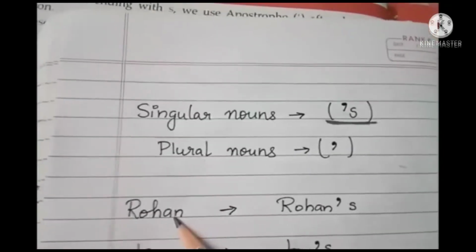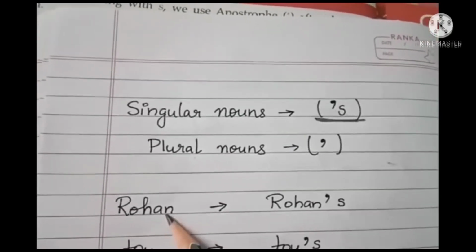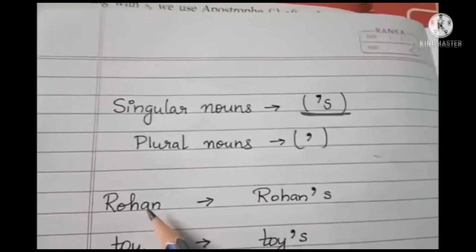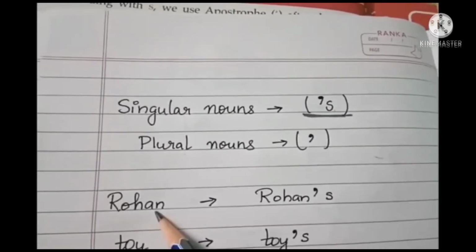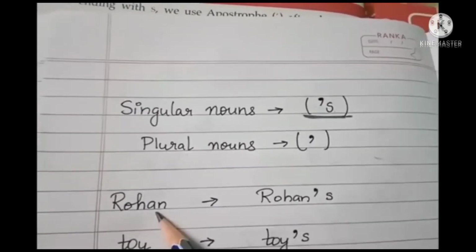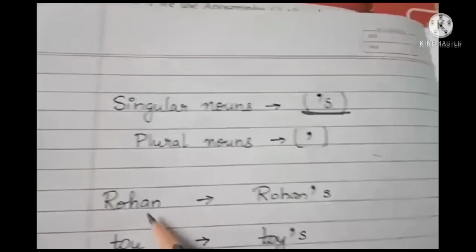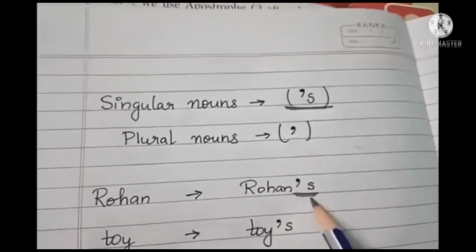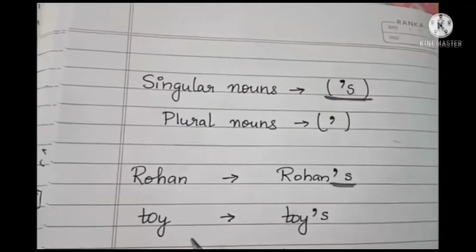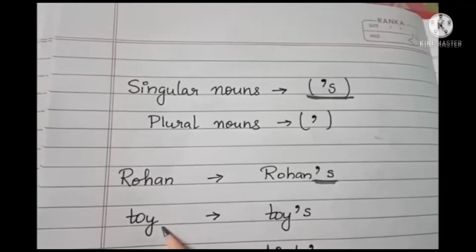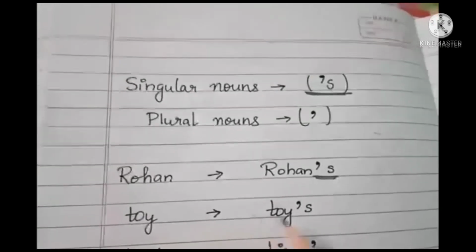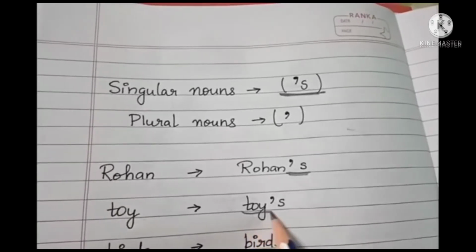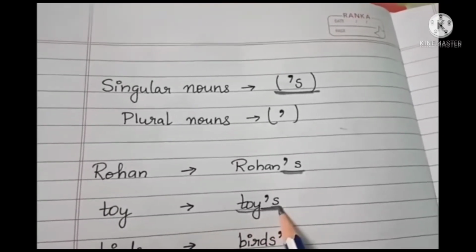Suppose you have to put the apostrophe sign in this word Rohan. Rohan is a name, it is a noun. When we have to put the apostrophe sign, it is a singular word, right? Name of one person. One means singular, more than one, plural. So one person's name is here, so we will put apostrophe and s. Look at the second example, toy. Toy is also singular, one toy. So when we change this by putting the apostrophe sign, we write toy's, apostrophe s.